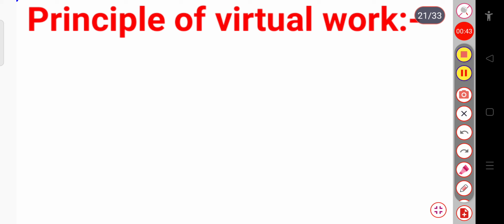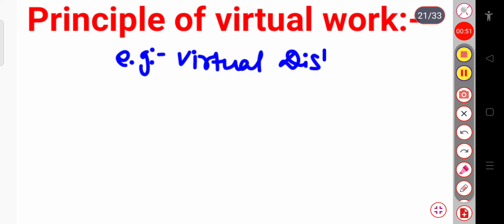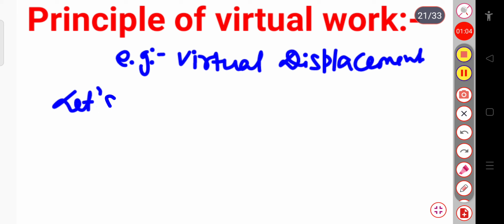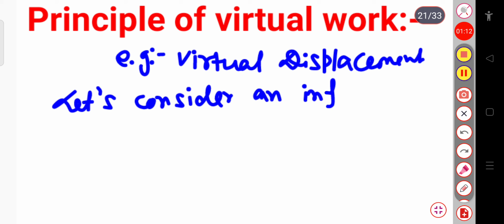So suppose for example, virtual displacement. Suppose here I am considering an infinitesimal virtual displacement. Infinitesimal means very small.